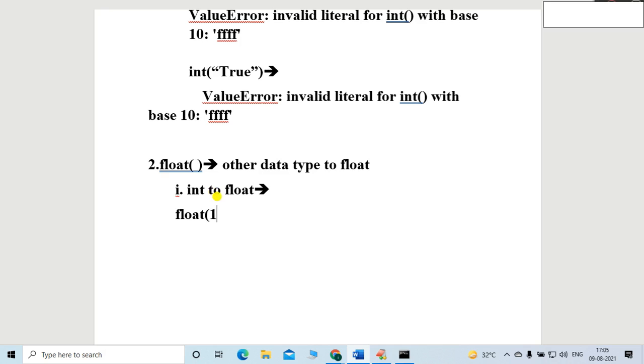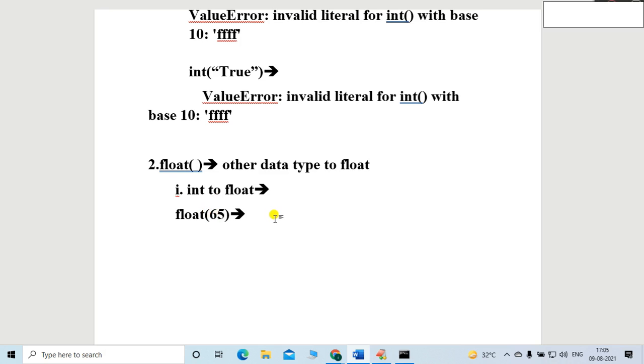Inside float, I will mention an integer value. Friends, let me mention any integer value, say 65. Whether it is converted into a float or not, 65 is an integer value. Let me cross check.